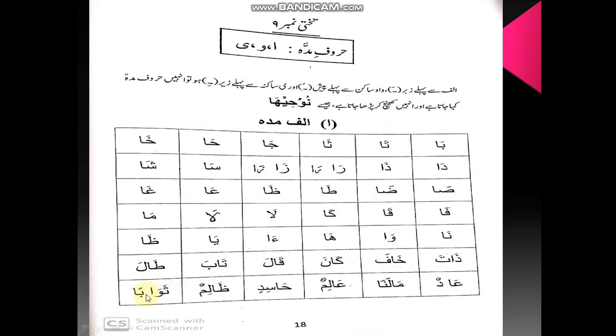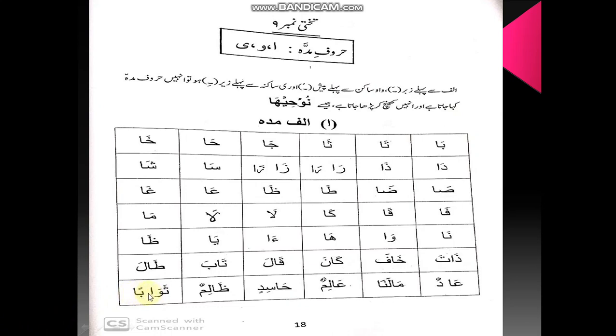Here you can see when we will join this word, one alif we will read, another will not read. I will read it for you. Sa zabar sa, waw alif zabar wa, sawa, ba do zabar ban, sawaban. You can see first alif when we were joining we read that, but the second alif we did not read. What's the reason? Because the first one is alif madda and the second is not alif madda.